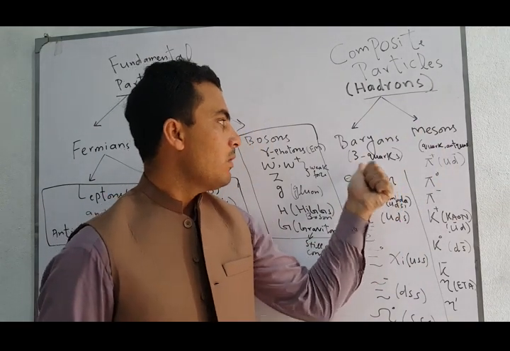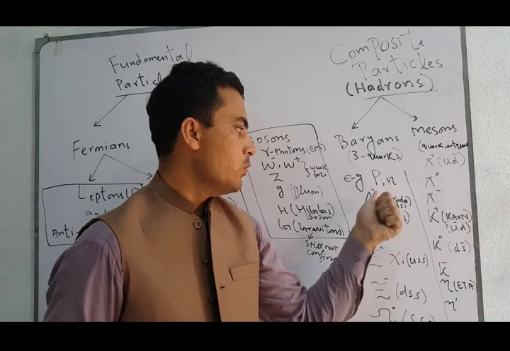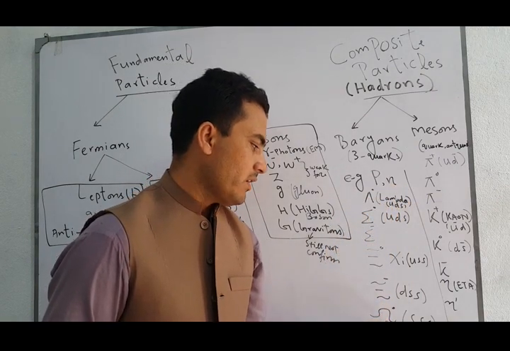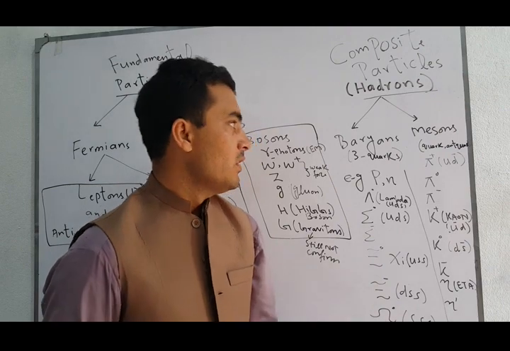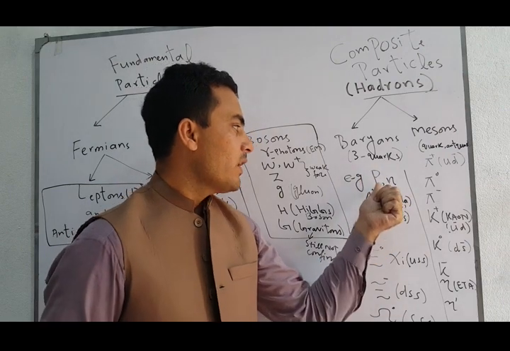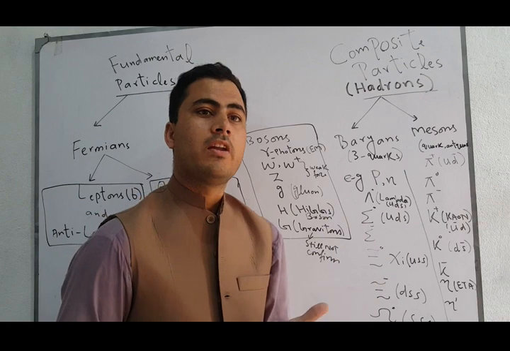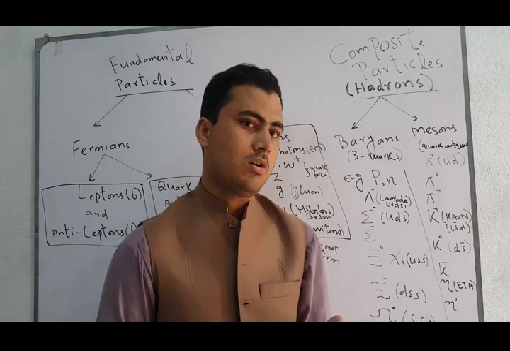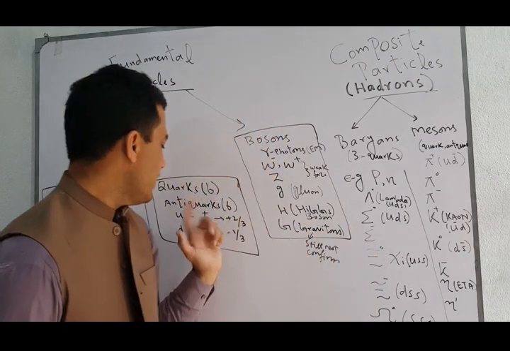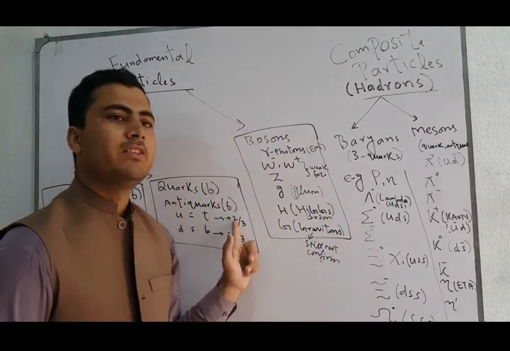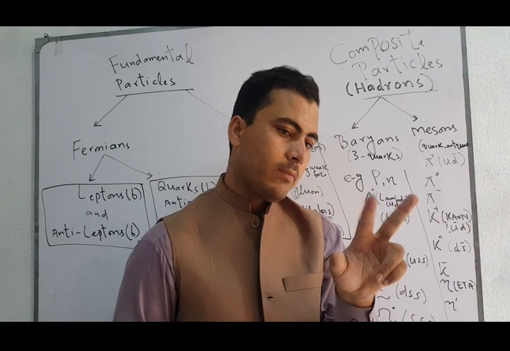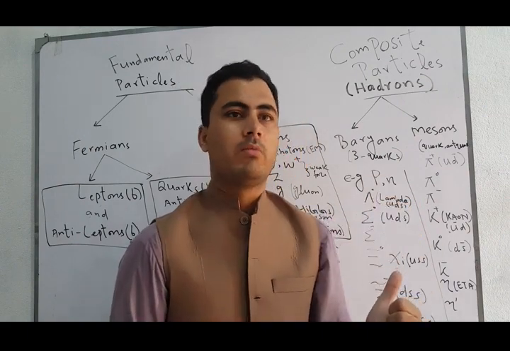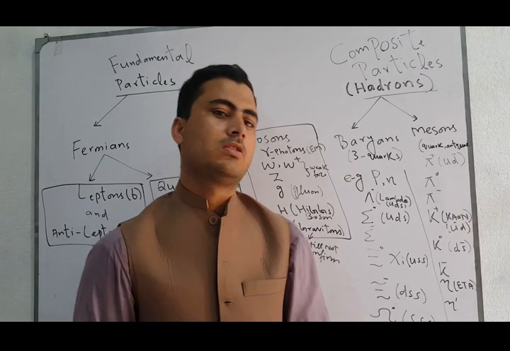Now examples of baryons are proton, neutron, lambda baryon, sigma baryon, xi baryon, and the omega baryon. For example, if we take the proton, then the proton is made up of 3 quarks. And what are those 3 quarks? Basically 2 up quarks and 1 down quark. And you people know very well that an up quark possesses plus 2/3. So 2 up quarks give plus 2/3 plus 2/3, and 1 down quark minus 1/3. So it gives us charge 1.